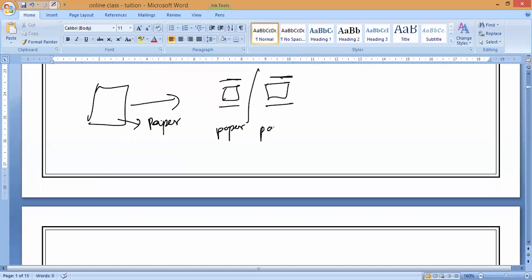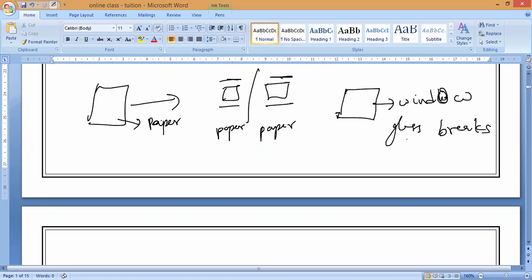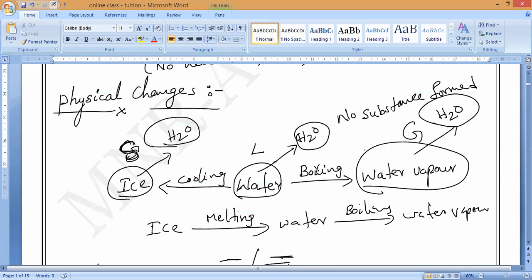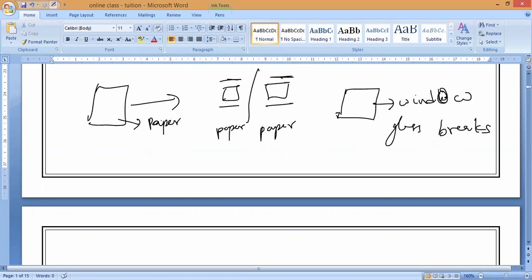Also, suppose a window glass breaks. The glass becomes pieces. Are new products forming? No, sir. Like that, you can give so many examples of physical changes.